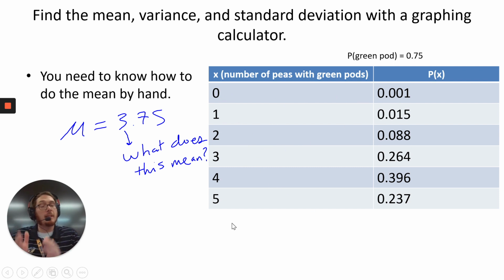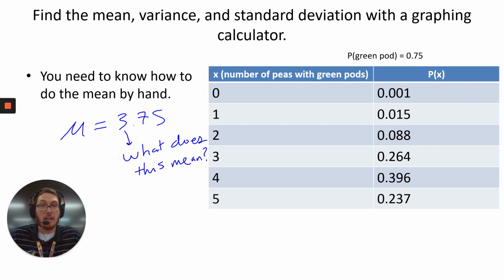Now to find the mean, remember it's x times P(x), so I would take 0 times 0.001 plus 1 times 0.015 plus 2 times 0.088, etc., and go down the list and multiply all of them together and add them up as I go, and I should get 3.75.